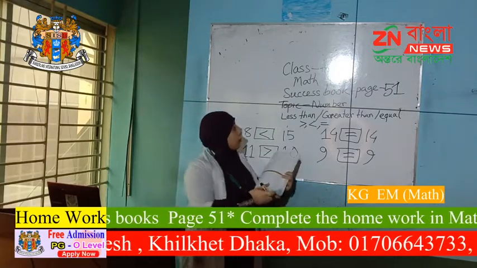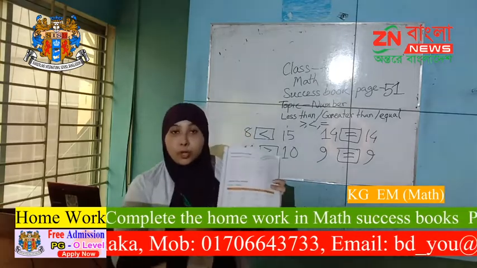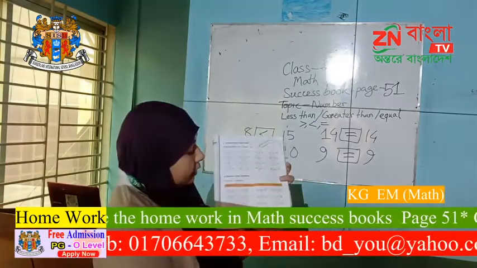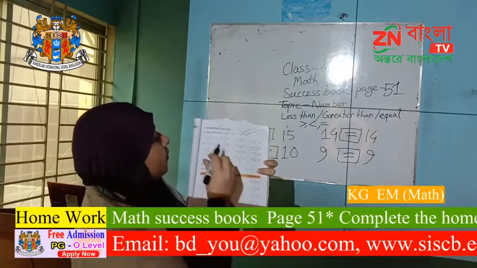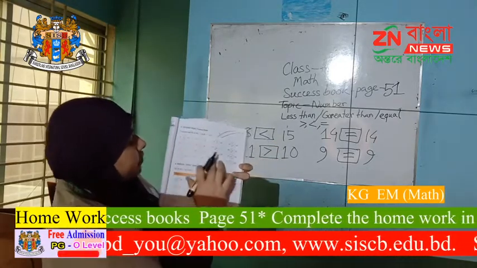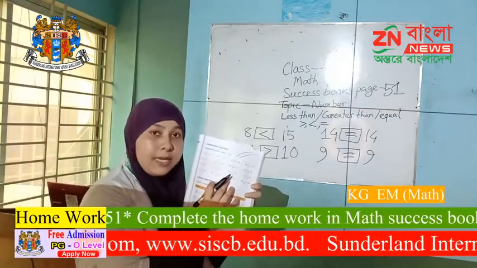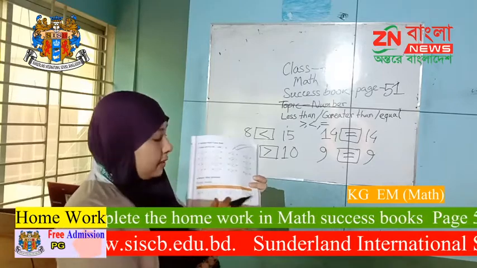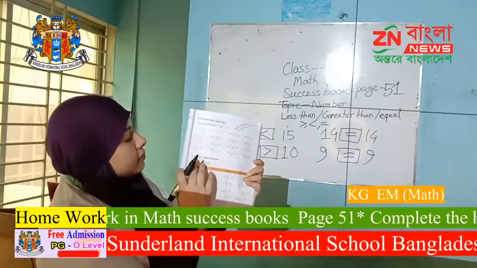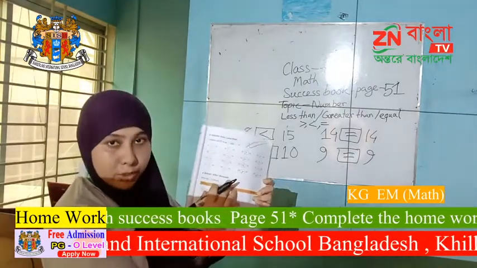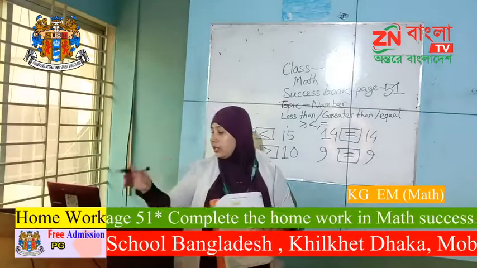In your book, page number 51, you have to do your book work. Children, look. I do page number 51. Greater than, less than. You have to do all this in your book, and I hope you will submit this. And then in this class I also want to teach you before, after, between. Children, let me show you on the board.